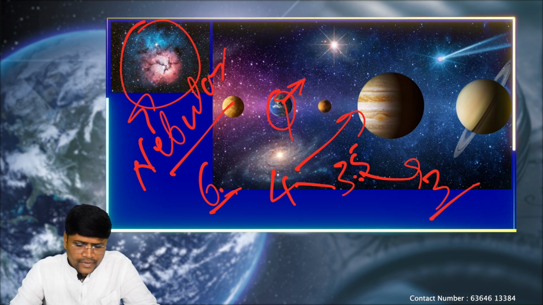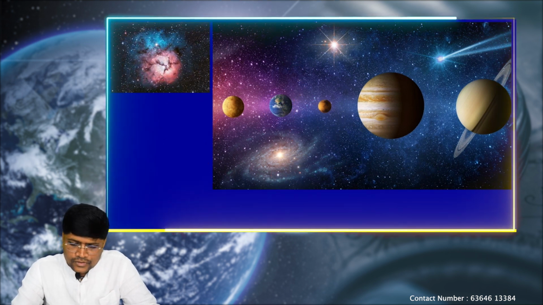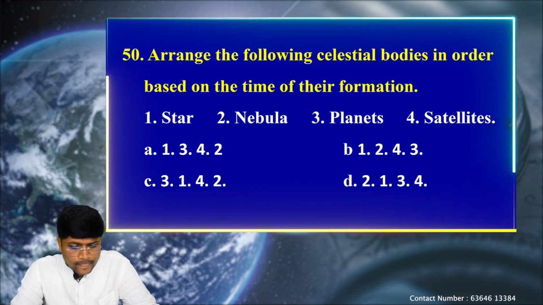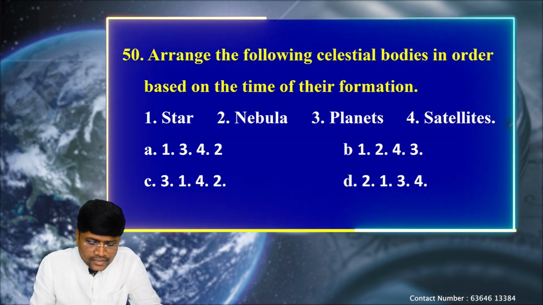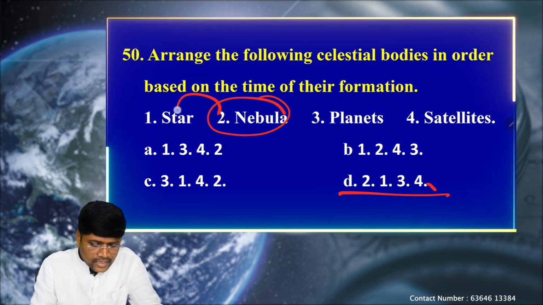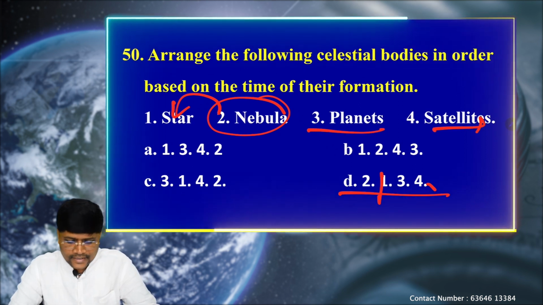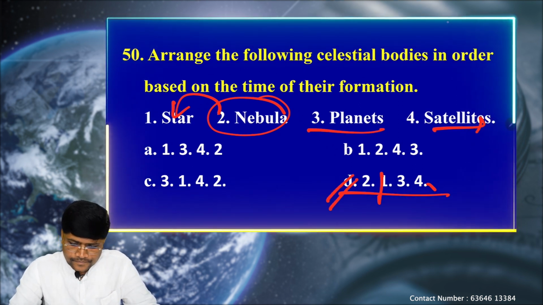After the planets, satellites were also formed. So that is the chronology. Nebula was the first one, that means 2. Next, after the nebula, we have stars, then planets, and finally the satellites. So option D is the correct one. Okay.